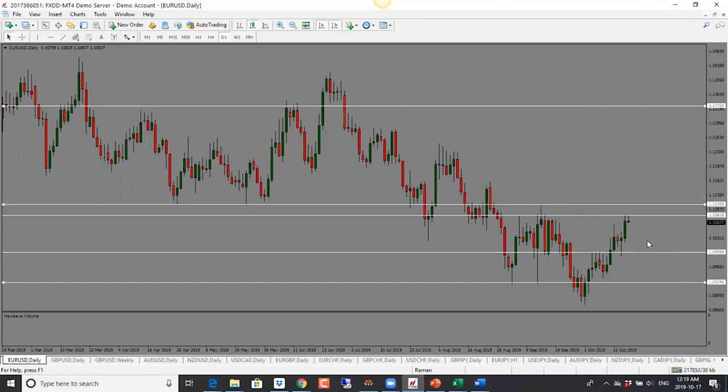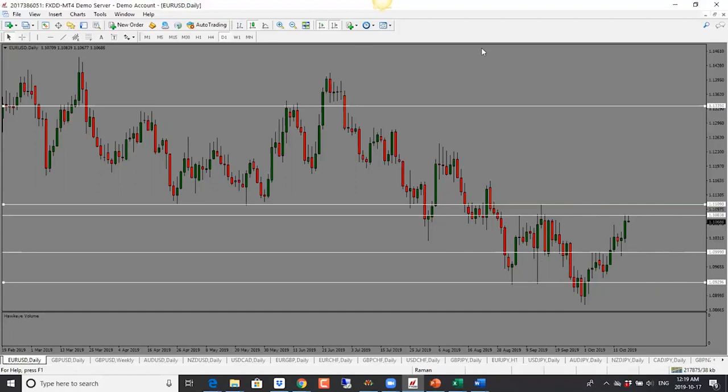Actually, bias is neutral here, but because it's into resistance, this one could drop. We do have a bullish candle close here, but if price does not hold above 1.1080, I will look for it to drop.